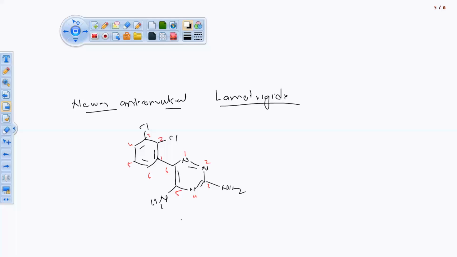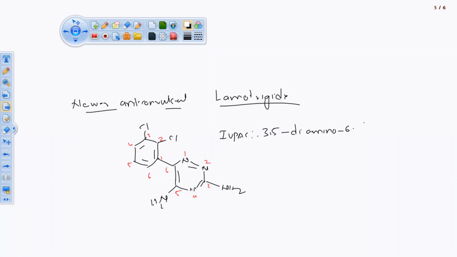This labeling will help us to write the IUPAC name of the structure. Now I will write its IUPAC name. On third and fifth position, what do we have? Diamino, 2 amino groups.